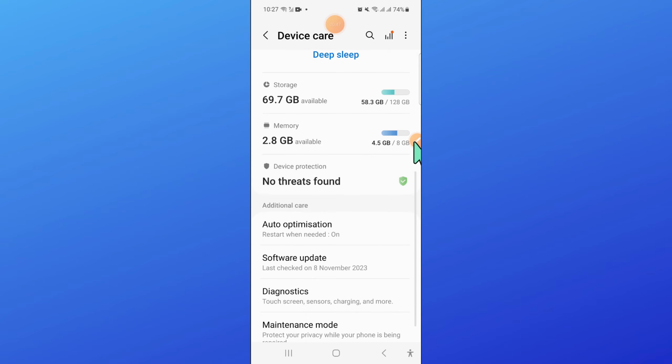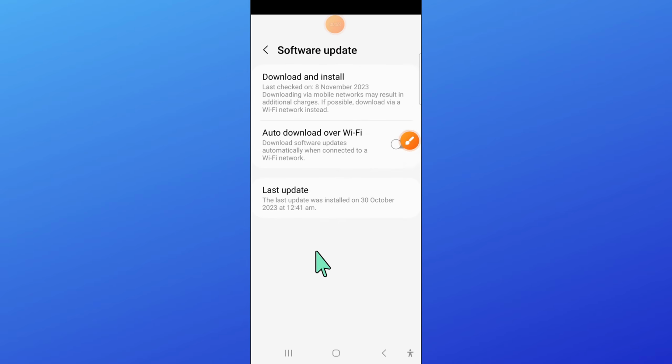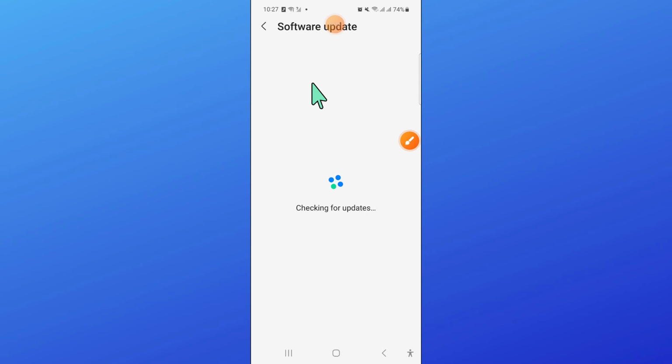Now here scroll down and click on software update. And then click on download and install to update your mobile software to the latest version.